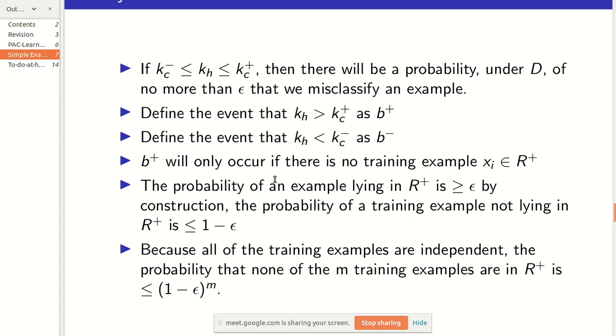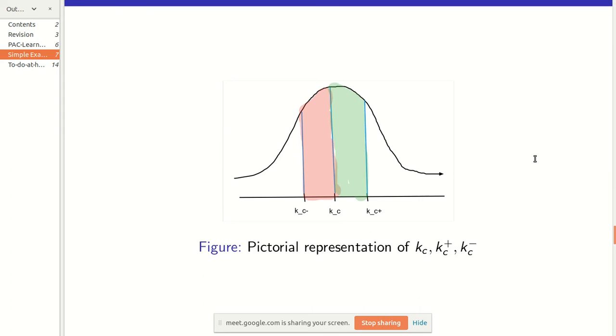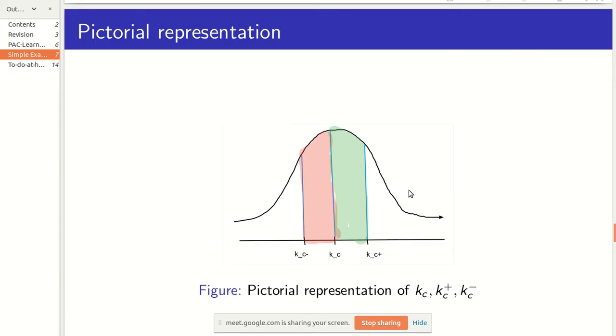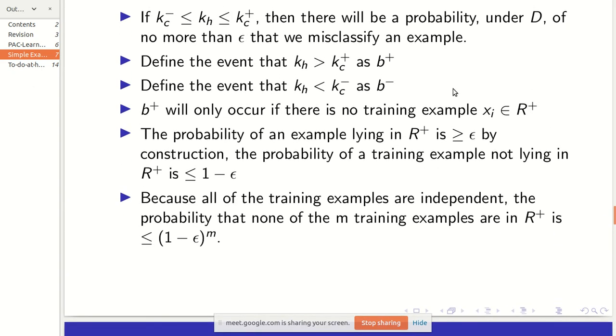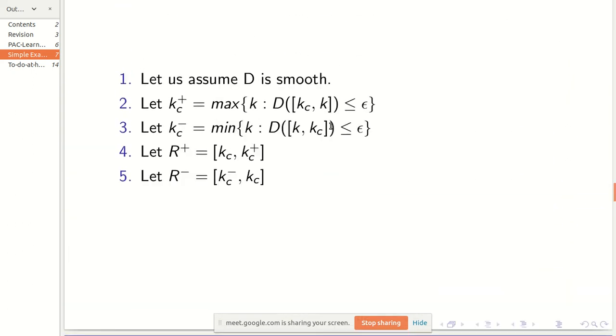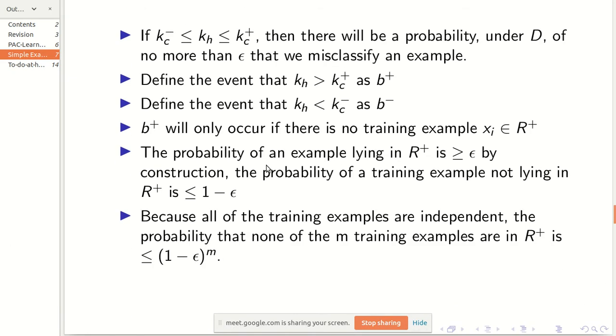Obviously, b plus will occur if there is no training example xi which belongs to R plus. If there is no example from this particular area, then we'll get b plus, assuming that the label is 1. So, as the way we have chosen k plus,